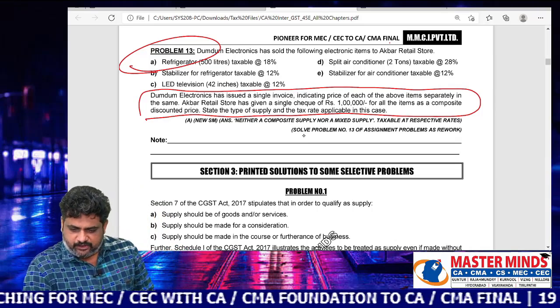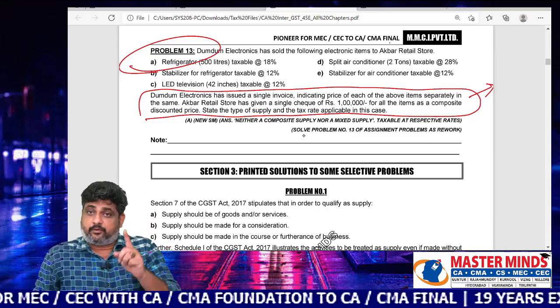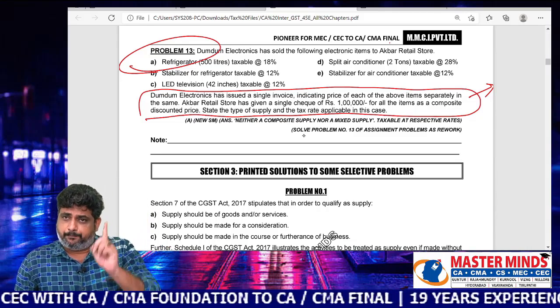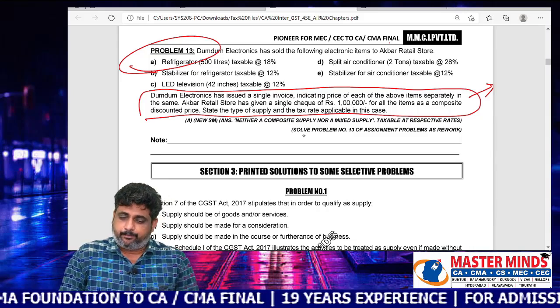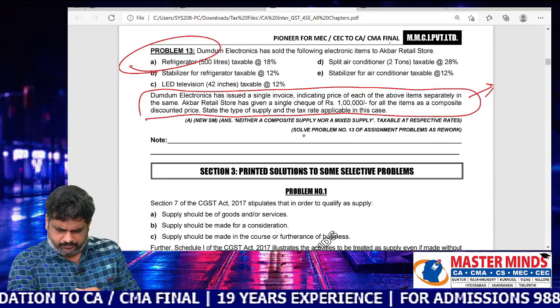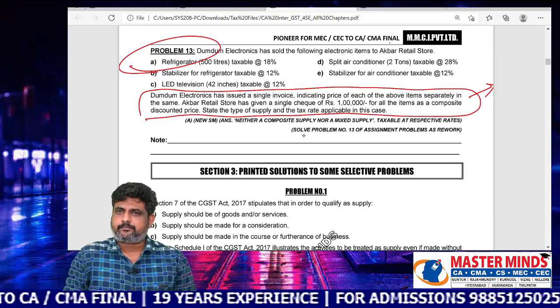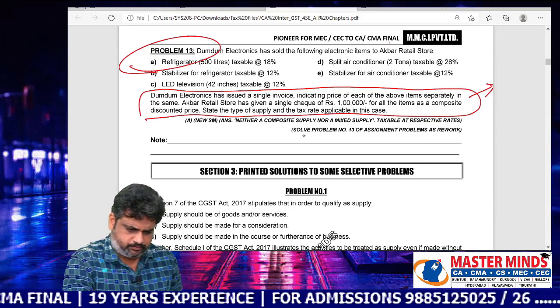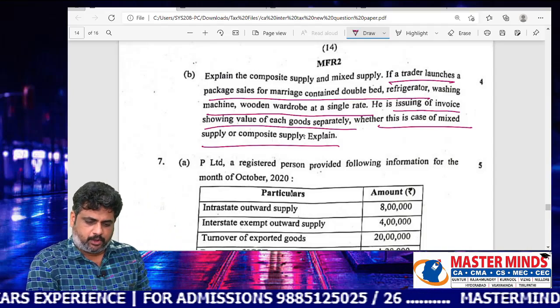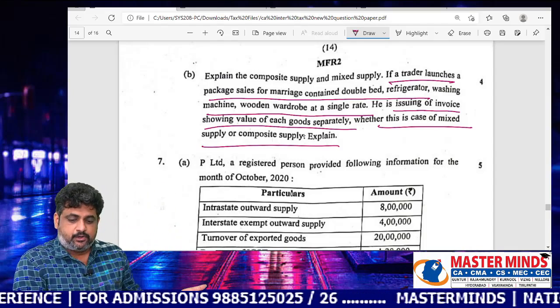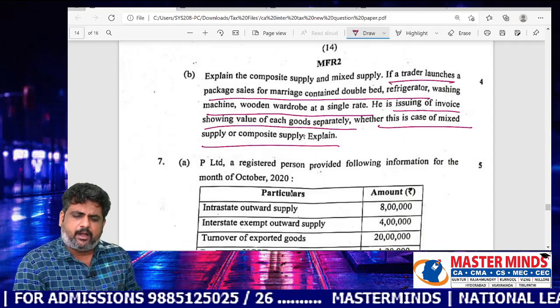So for this particular paragraph, the question given under 6B matched almost 90%. See this. Yes or no? Check this. He is issuing an invoice showing value of each good separately, whether it is a mixed supply or not.